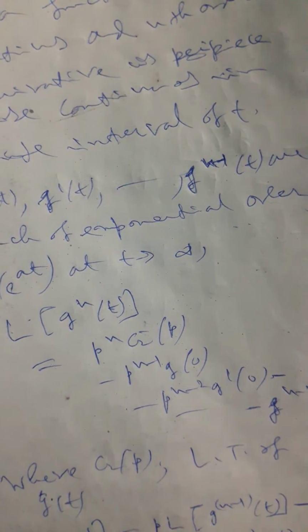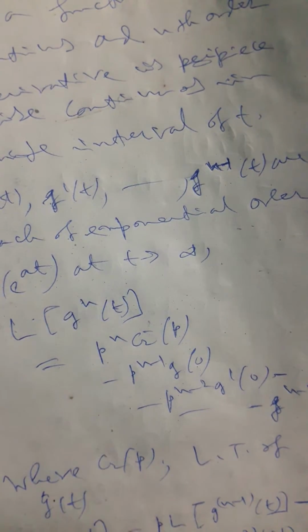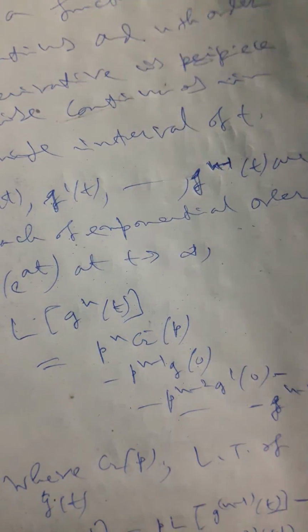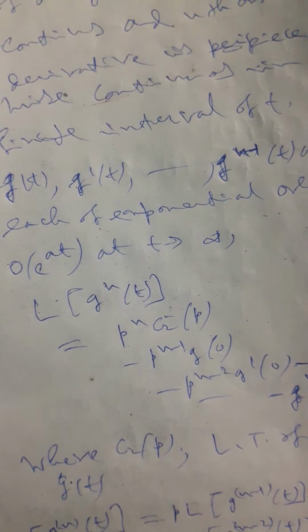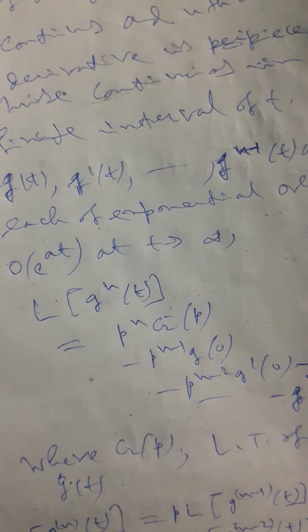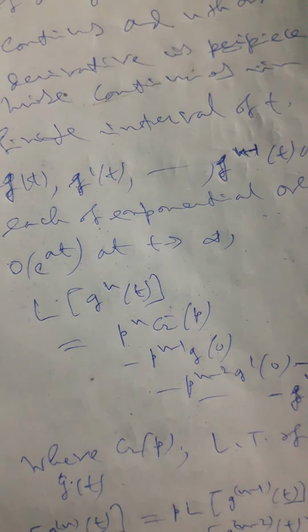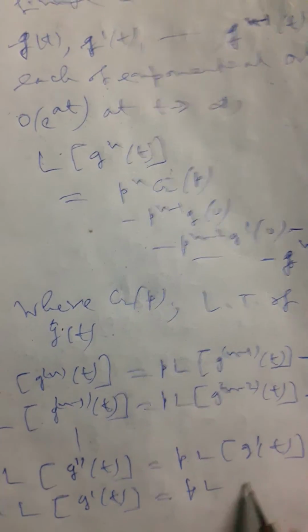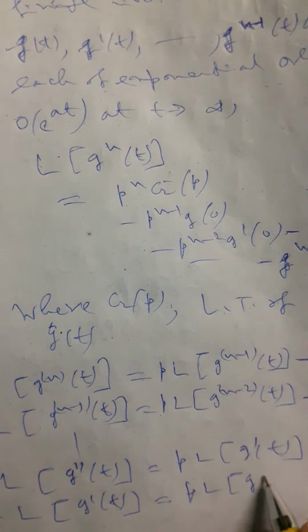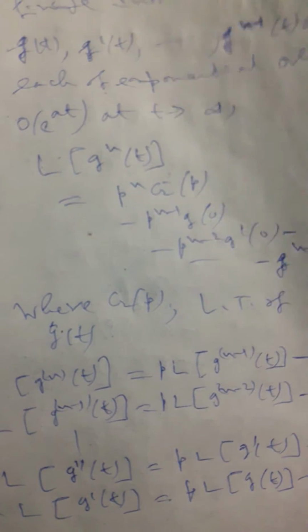In this way, L of g'(t) will be p L of g(t) minus g(0), and L of g''(t) is p times L of g'(t) minus g'(0).